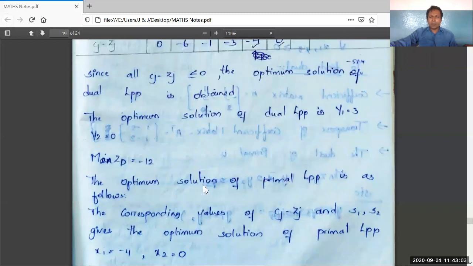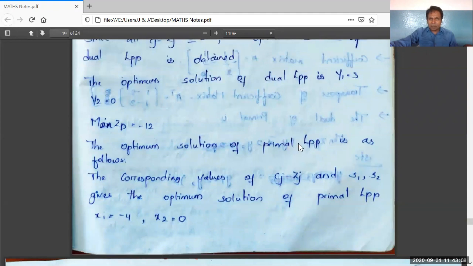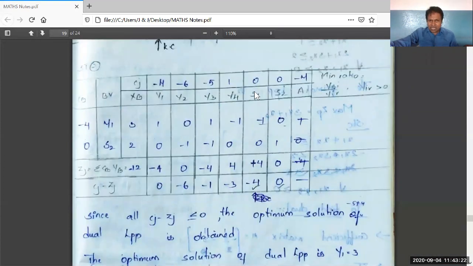The same way, the optimum solution of the primal LPP is as follows. For finding the primal LPP optimum solution, we have to search for the corresponding values of Cj minus Zj under the S1, S2 columns. See here the table. The S1 value corresponding to Cj minus Zj is minus 4. The S2 value corresponding to Cj minus Zj is 0. Therefore, the value of x1 is minus 4 and the value of x2 is 0.